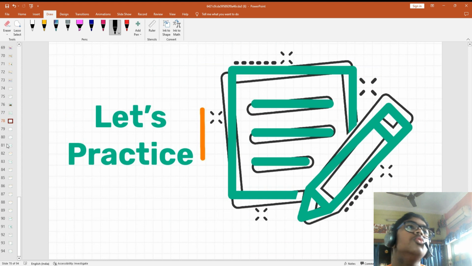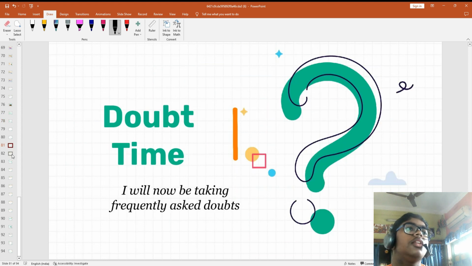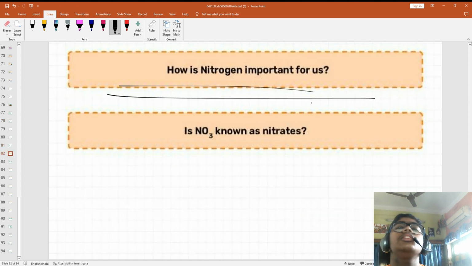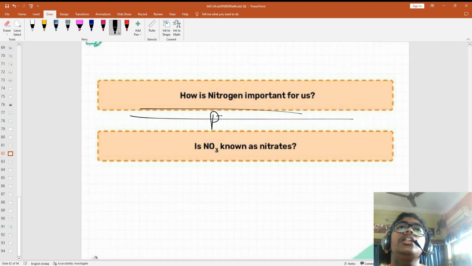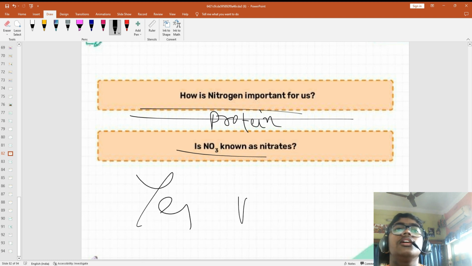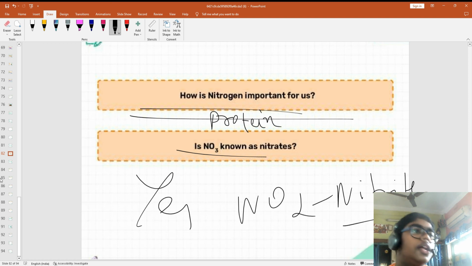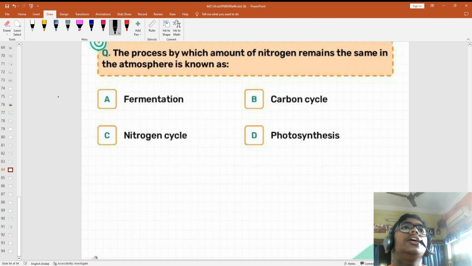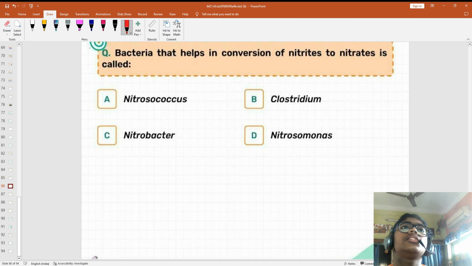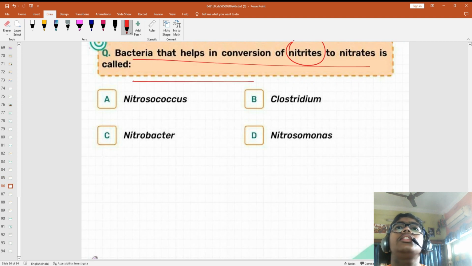Now let's go to some quiz. Sorry, doubt. How is nitrogen important for us? Protein is important for us. Is NO3 known as nitrates? Yes. NO2 nitrites. Okay, that doubt cleared. Now the process by which the amount remains the same. What is that? Nitrogen cycle.